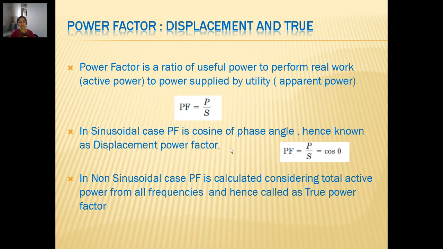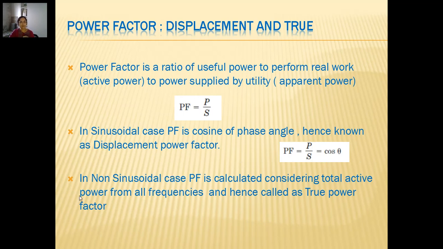In the sinusoidal case, power factor is a cosine of phase angle, because when we take P by S, it can be represented as cos of theta, which is the angle between voltage and current. So we simply kept on saying power factor, we forgot this definition and we simply started saying power factor is cos theta.